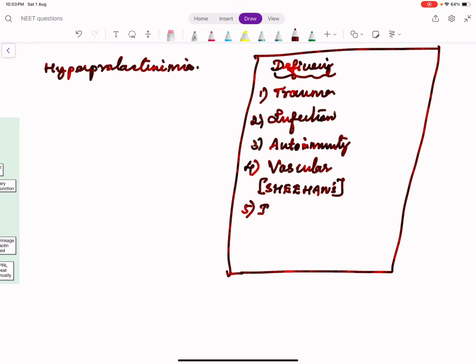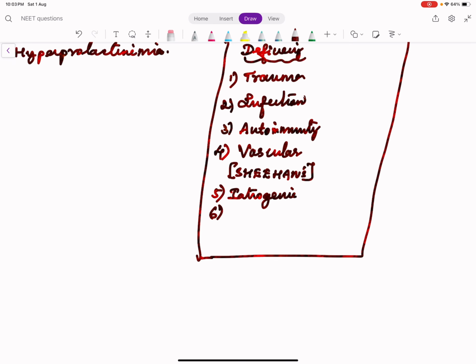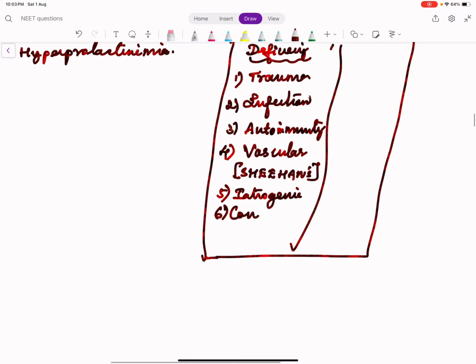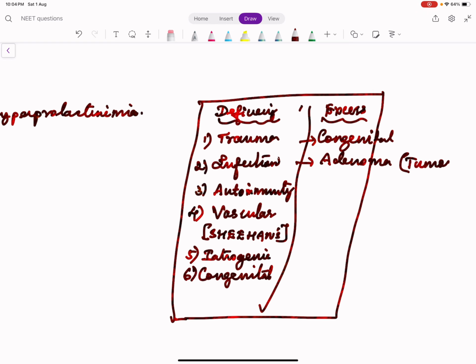Or there can be iatrogenic or surgical removal. For example, the parathyroid gland can get removed during thyroid surgery. It's an iatrogenic hypoparathyroidism. The next is congenital. There can be some genetic deficiencies. So these are some reasons why a hormone is low. What are the reasons why a hormone is high? Again, there are some congenital or genetic reasons which increase secretion. The most important thing is adenoma or hyperplasia. That is a tumor. A functioning tumor is the reason for hyperproduction.